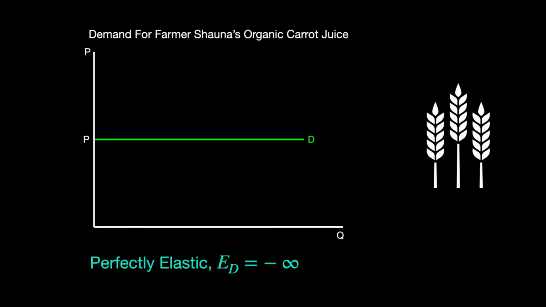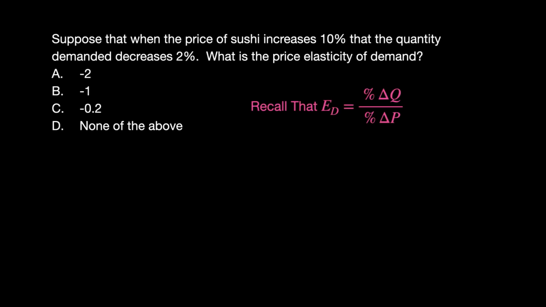This is because there are so many other farmers producing a perfectly identical product to the one that farmer Shauna produces. Suppose that when the price of sushi increases 10%, quantity demanded decreases 2%. What is the price elasticity of demand?